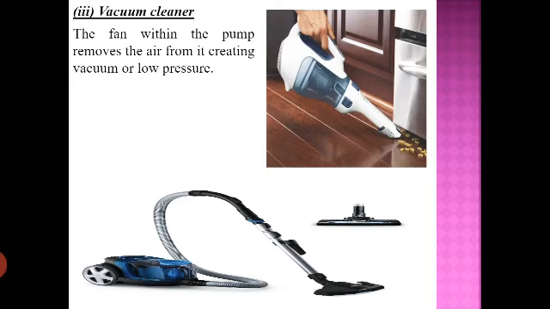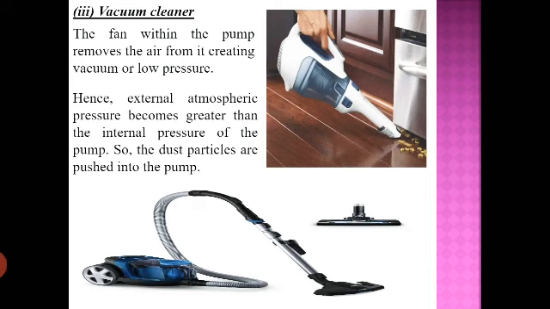So when the fan of the vacuum cleaner is switched on, then it removes all the air, that is, the air which is present in the vacuum cleaner is removed out. Okay, and when the air is removed, what will happen? The vacuum will be created within the pump. So when the vacuum is created, we know the pressure will become very low. So we can say the pressure is decreased, and now the atmospheric pressure will remain high, so it will become much greater than the pressure within the vacuum cleaner.